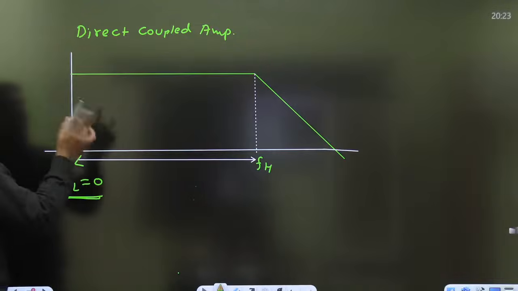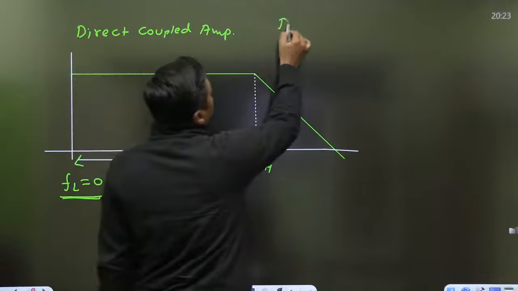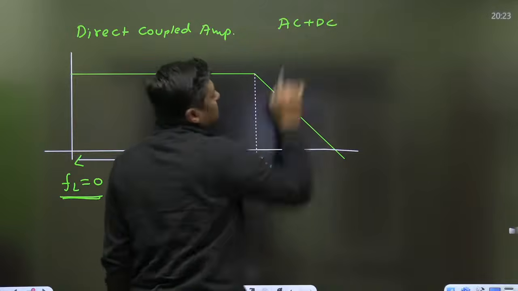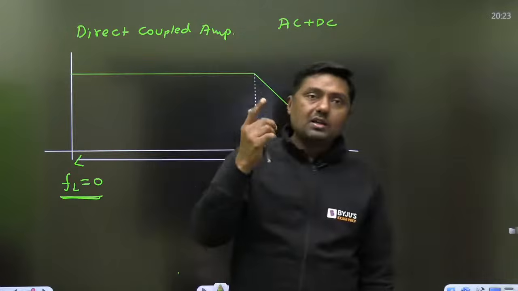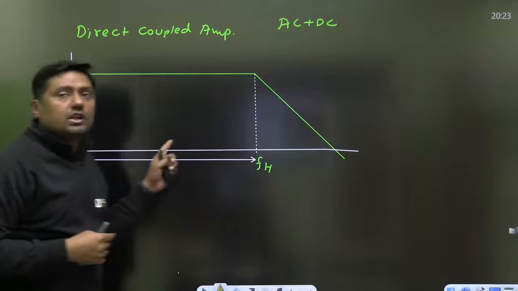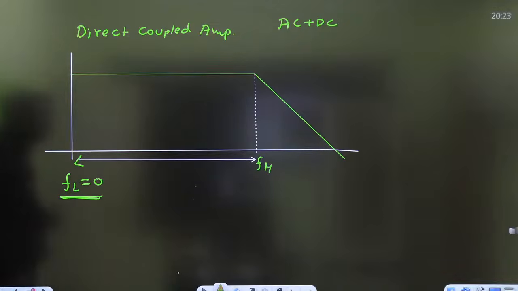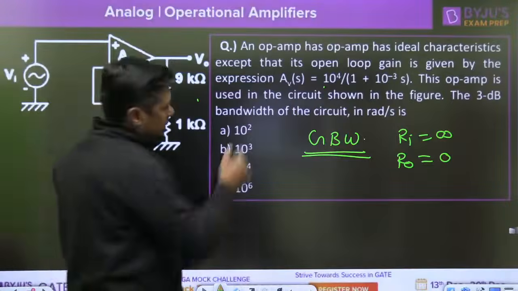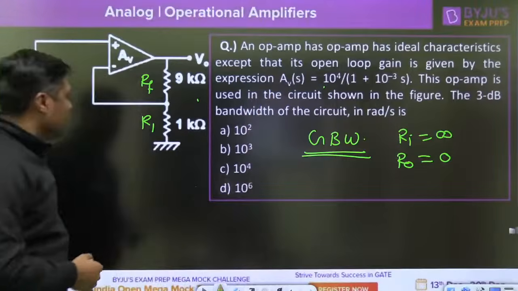For direct coupled amplifier, always remember FL is 0. It will pass the AC as well as DC signal, both the signals. But ultimately we can say it acts as a low pass filter. And that is the gain of the low pass filter.